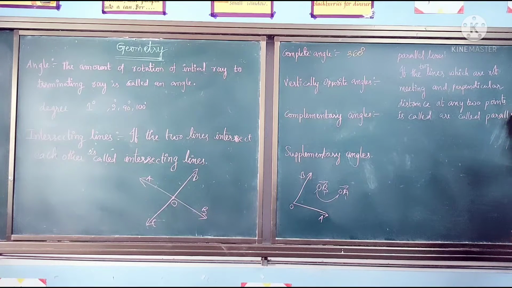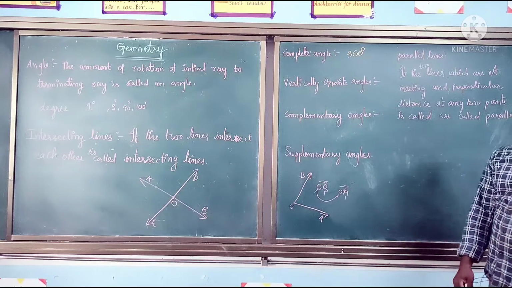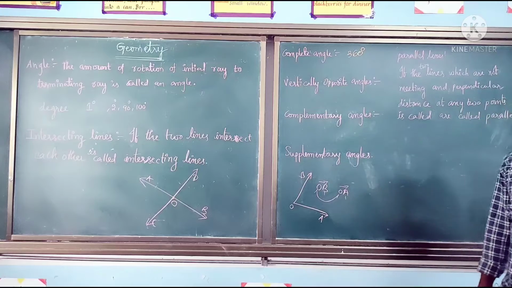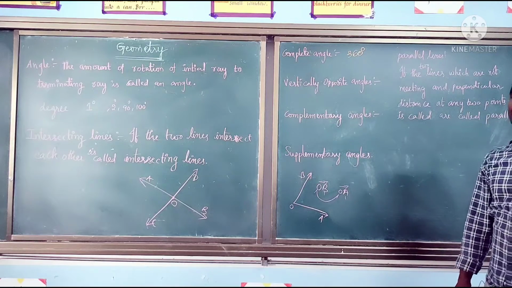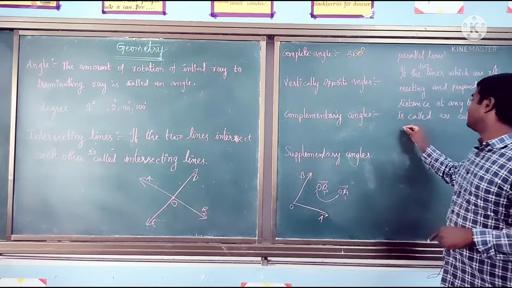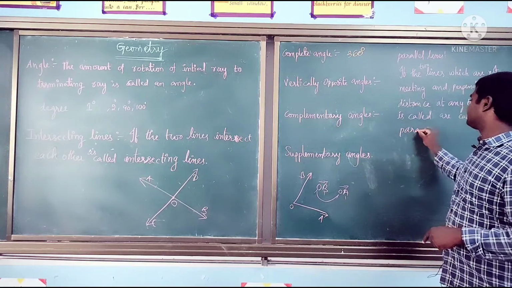It's a very important definition. If two lines are not meeting at one point and the perpendicular distance at any two points is the same, they are called parallel lines.